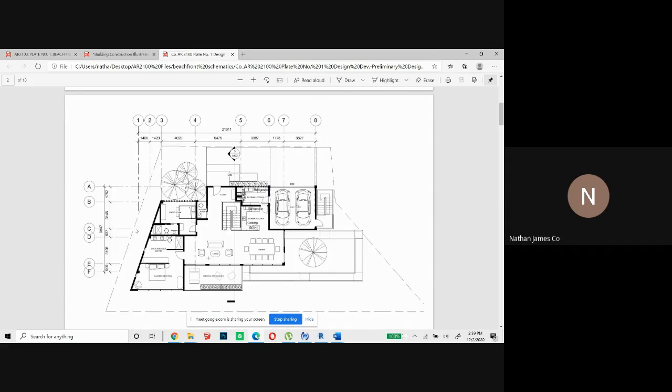Yes, sir, but I took your advice. Here in my guest room and master's, I had a space, like a hallway for a ramp that goes down to the basement. I removed it so that my master's can be bigger, as well as my living. And I decided to move that ramp over here on the east side, next to the dining, and it goes underneath, like your first suggestion also, sir.